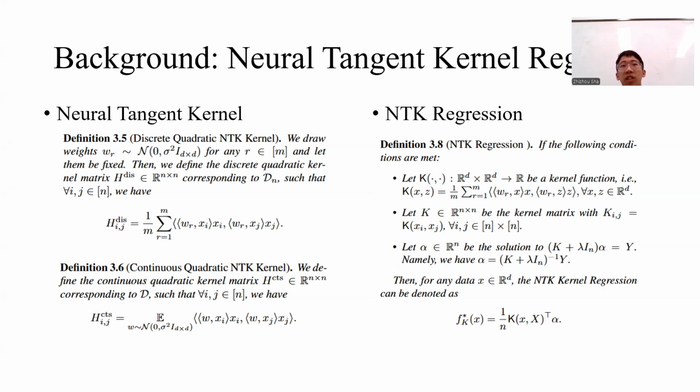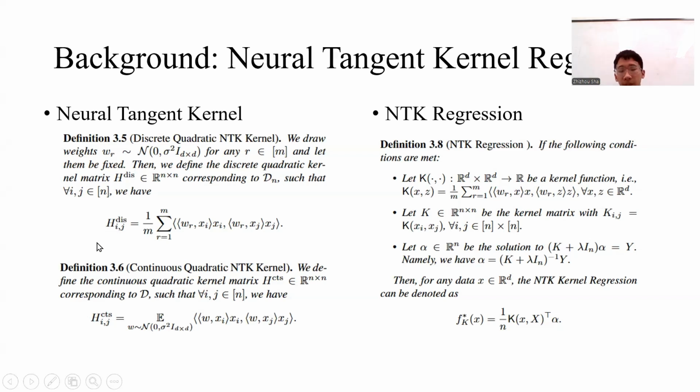These fixed weights can be viewed as learned neurons in the deep learning network. We can use the following equation to emulate the learning process of the deep neural network in this discrete formula.